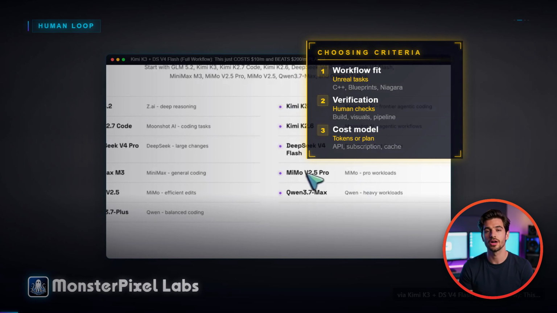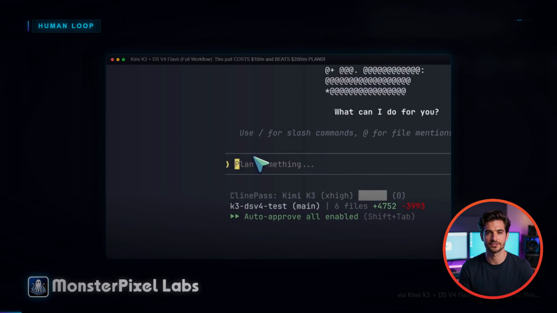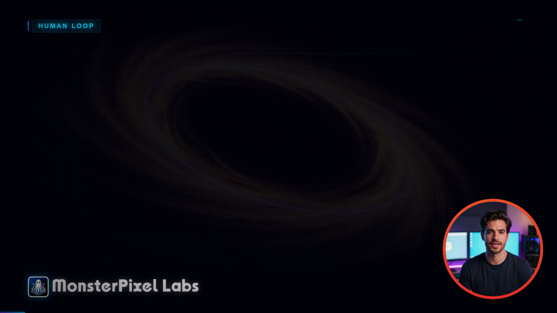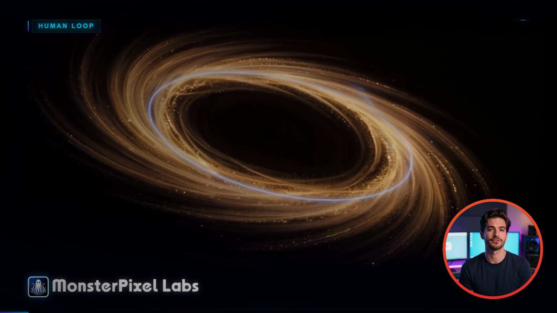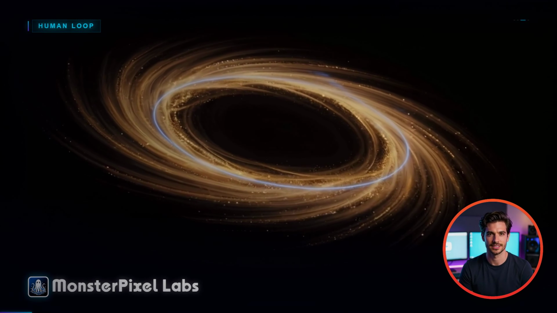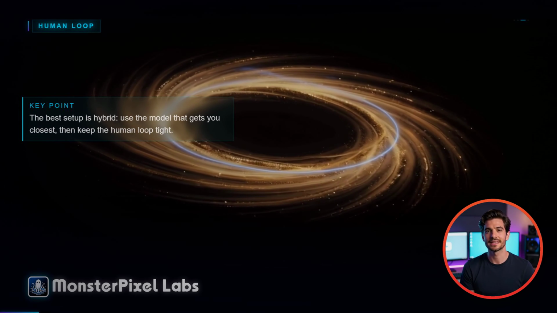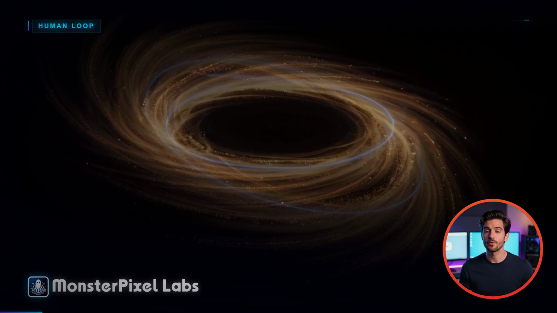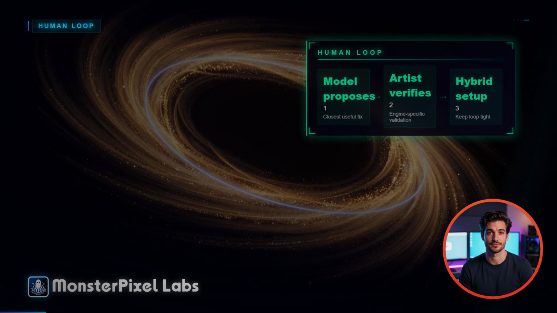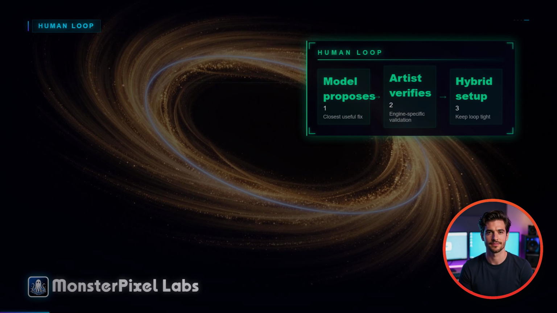A 1 million token window is impressive, but it's not a substitute for a clean task. A polished coding agent is powerful, but it's not a replacement for a technical artist who understands the engine. The best setup is hybrid. Use the model that gets you closest, then keep the human loop tight. Keep an eye on how open-weight models like Kimi K3 land in production pipelines. That'll tell us a lot.